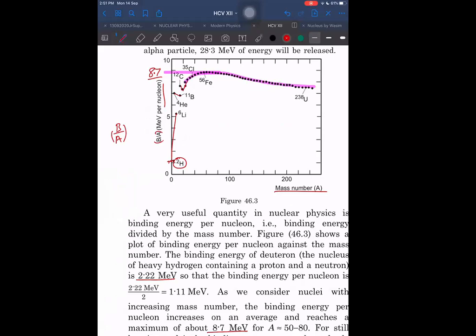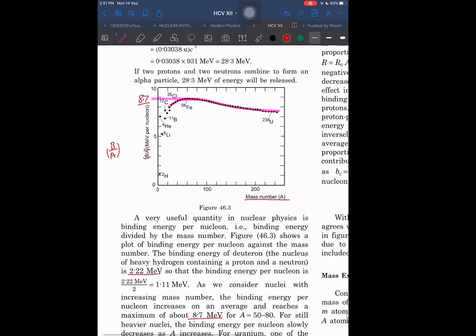So this graph is not a proper curve in the beginning, but after that it is almost like a curve. You can join these points and it will become a smooth curve. But before that, there are some fluctuations. It is not a connected curve here. So we don't have to remember all this. Just a little bit of idea we should have, and that is enough. From here, there is a sudden jump. That is enough for us to know.